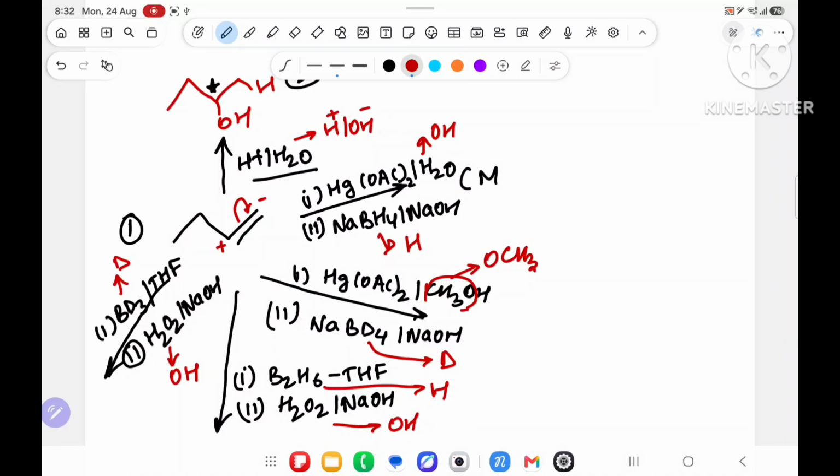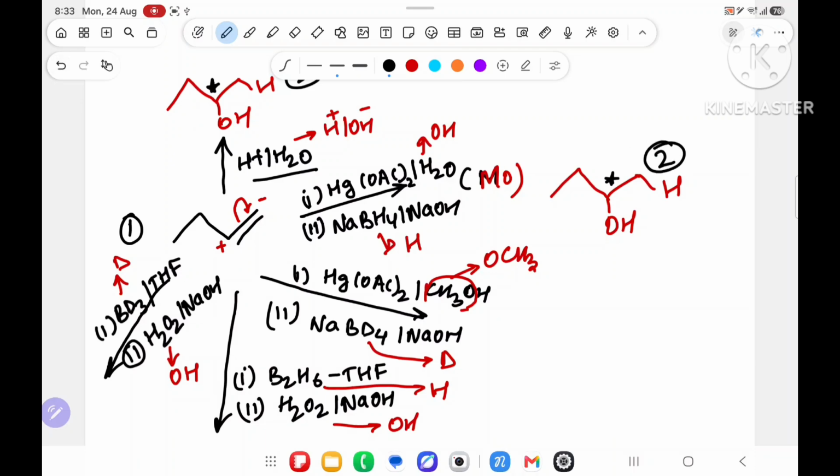It will follow Markovnikov rule. Markovnikov rule says that more hydrogen will get hydrogen, less hydrogen will get OH. So over here, what you will get? More hydrogen will get hydrogen, less hydrogen will get OH. Markovnikov's. Sir, same as the first one? Because no rearrangement possibility, same is coming.